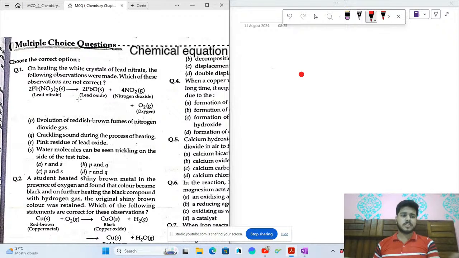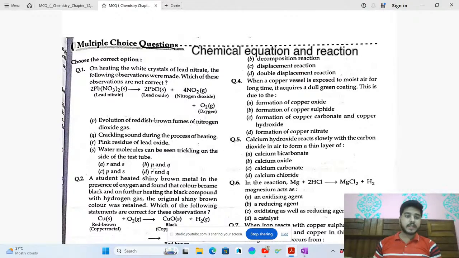Which of the following? So this is a reaction. Which type of reaction is this? It is a type of decomposition reaction, which is a thermal decomposition. So lead nitrate decomposes into lead oxide plus NO2 and O2. Okay. So what is happening? Evolution of reddish brown fumes of nitrogen dioxide. Yes, that's correct. We have discussed already that the color of NO2 is reddish brown.